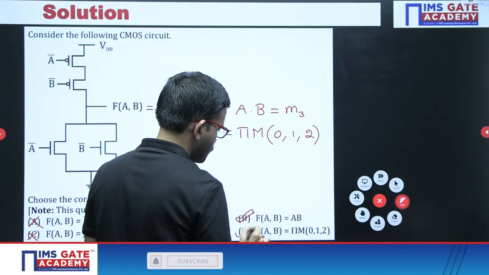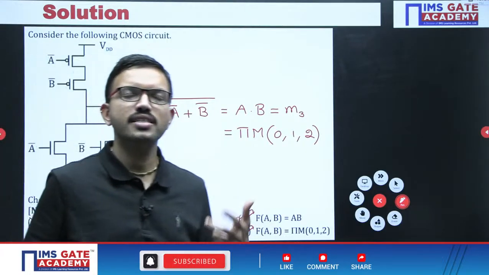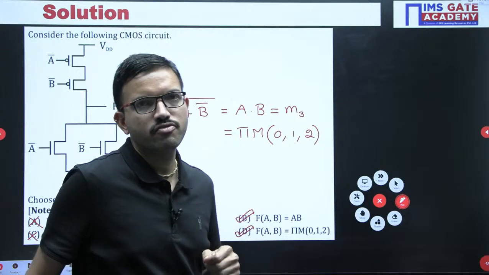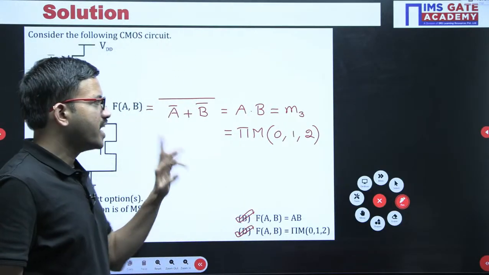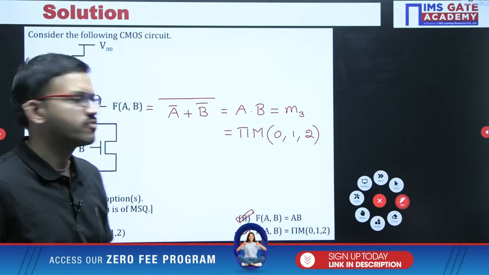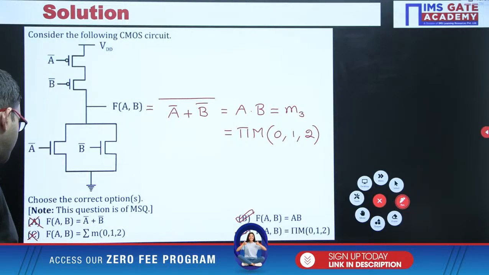That's all. With the help of this question, once again you are getting a recap of min terms, max terms, and how to represent the Boolean function. If you have sigma m, we can write pi capital M, or if you have pi capital M, we can write sigma m, vice versa. For this question, 2 choices are correct, option B and option D.